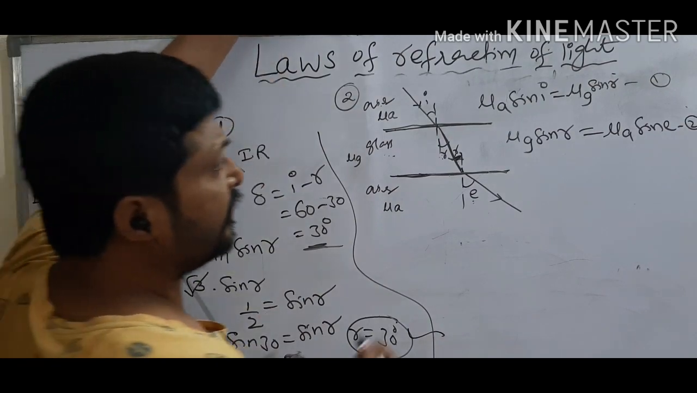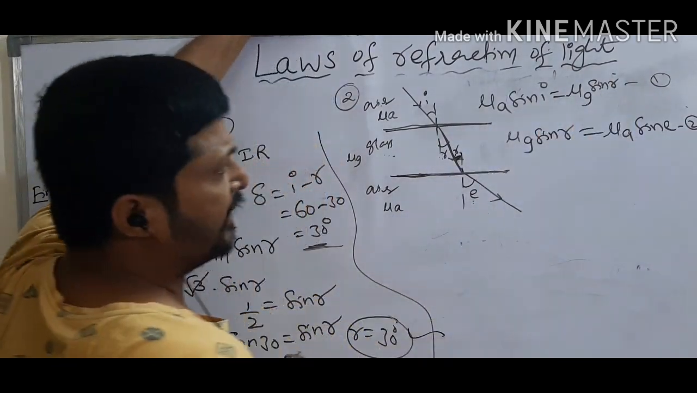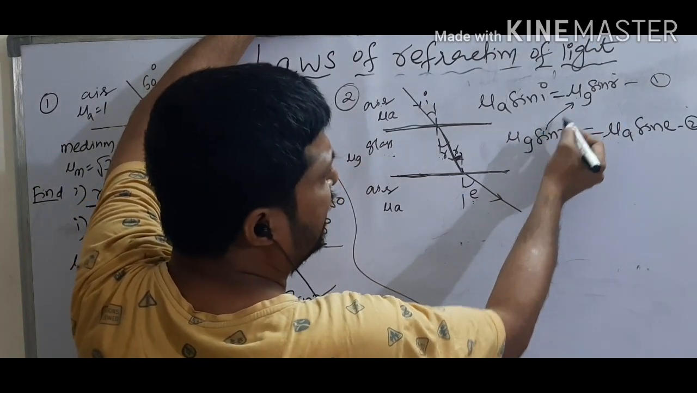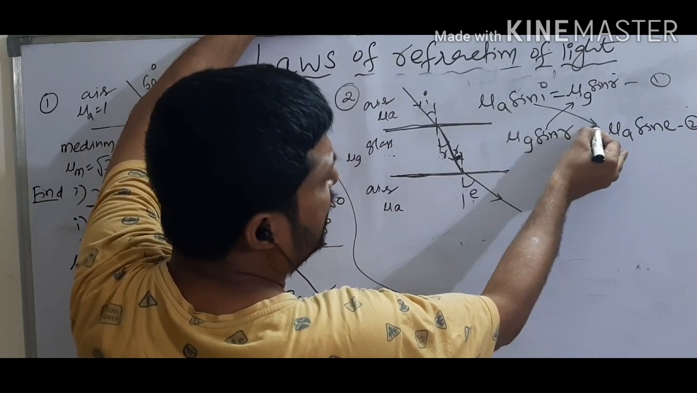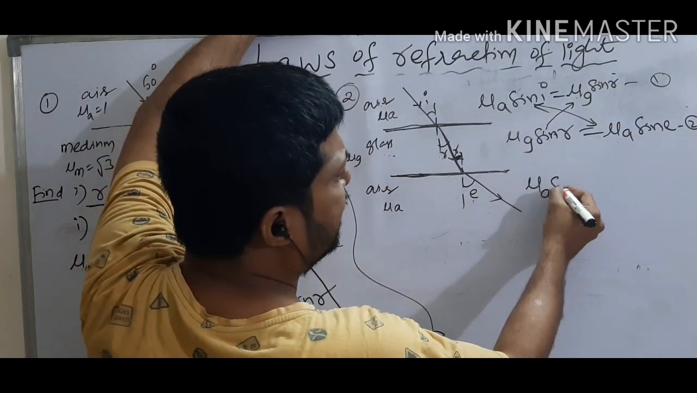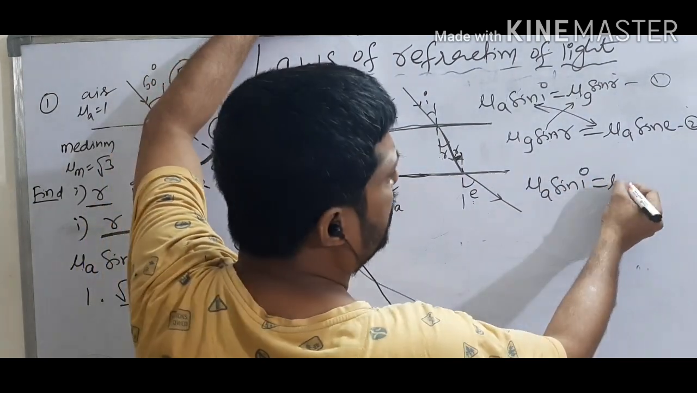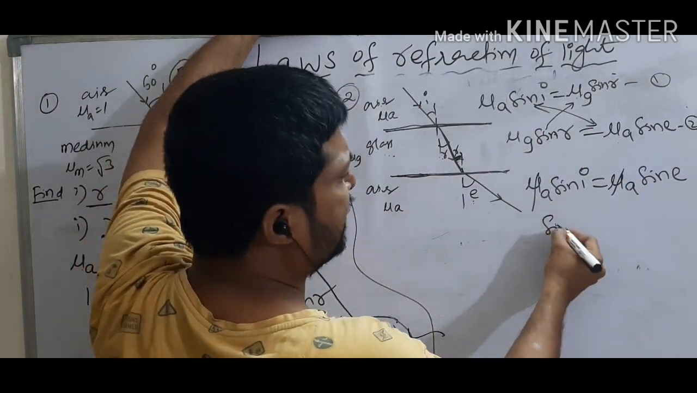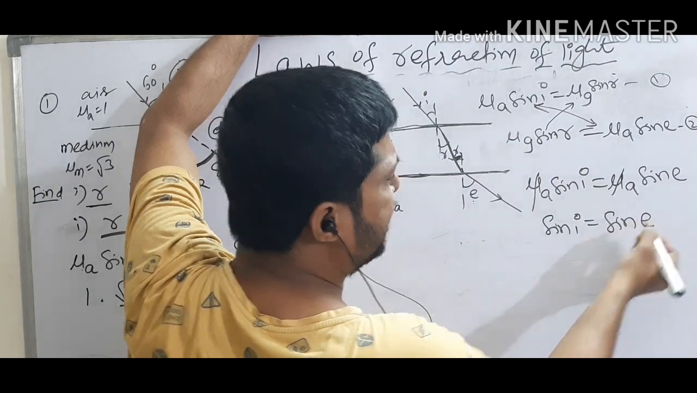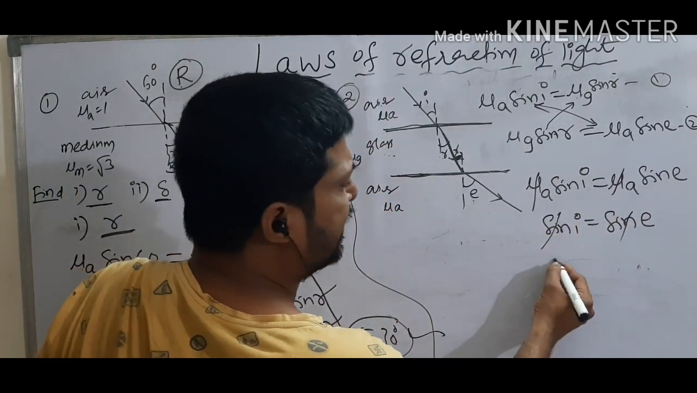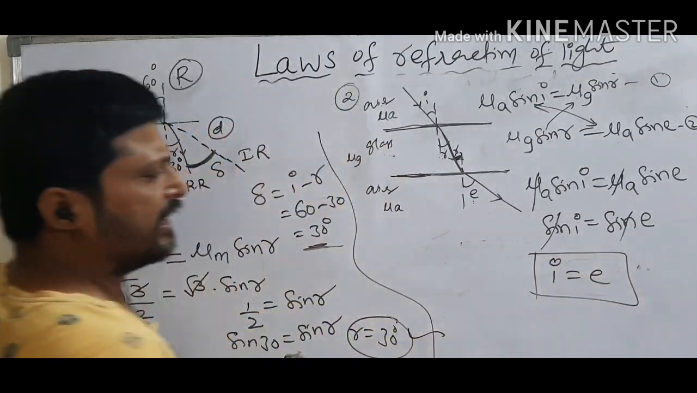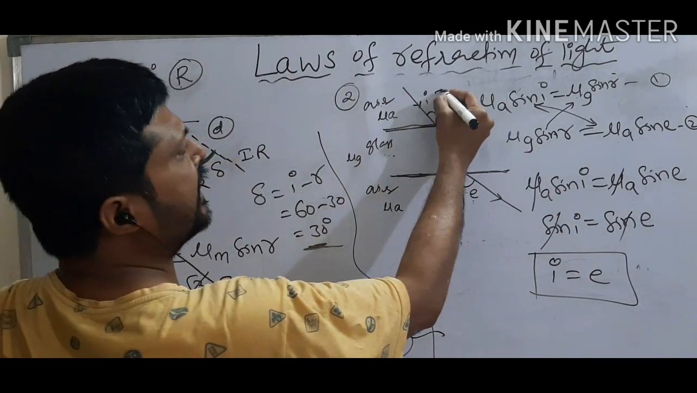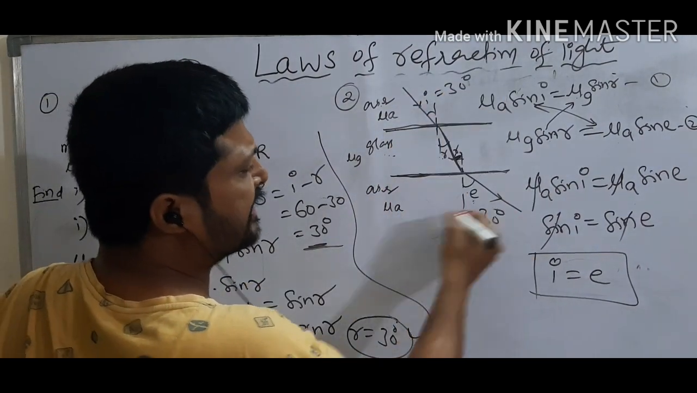Then see here. Mu A sin I equals mu G sin R, and mu G sin R equals mu A sin E. So these two are equal to the same thing, then we can write mu A sin I is equal to mu A sin E. So mu A gets cancelled, then sin I is equal to sin E. So sin gets cancelled, then I is equal to E. It means here how much angle is there? Here also the same angle. Suppose here the angle is 30 degrees, here also the angle is 30 degrees.